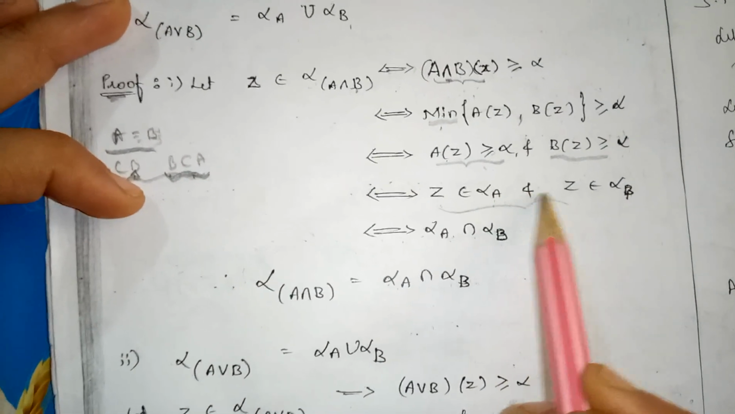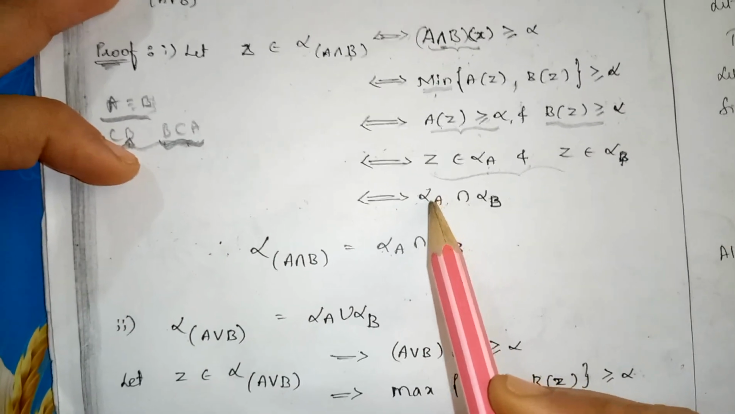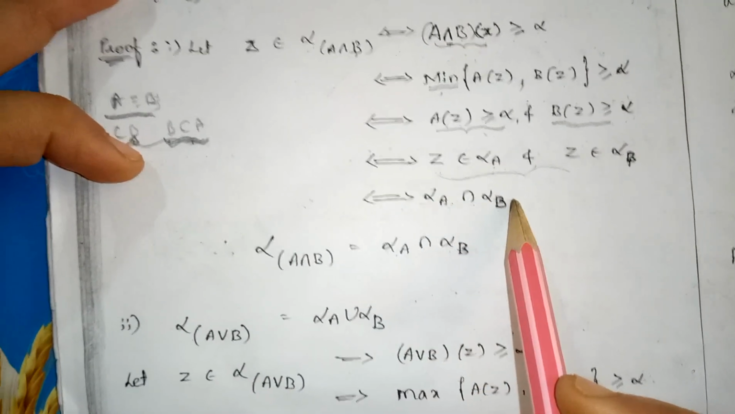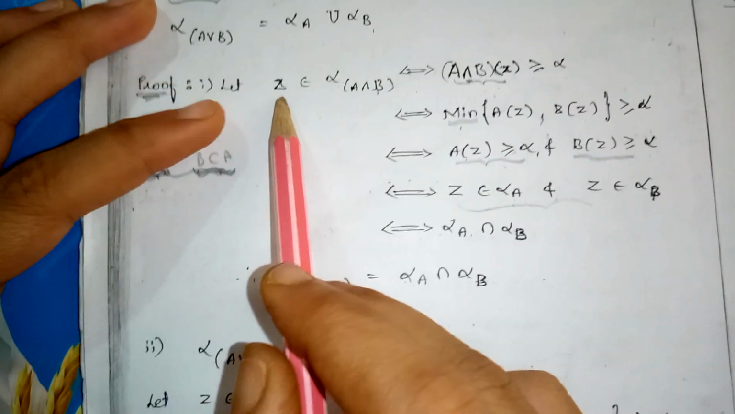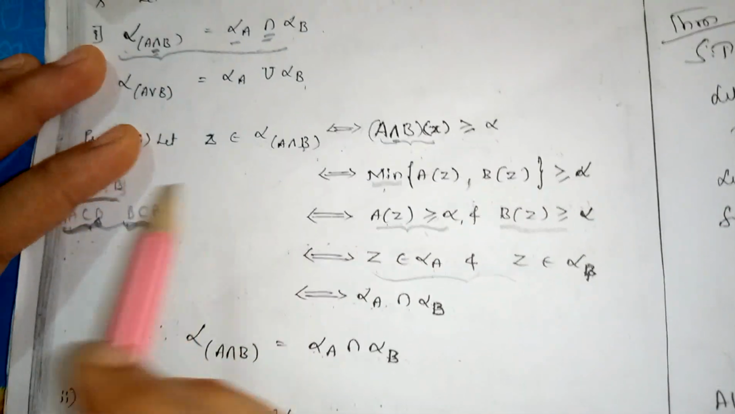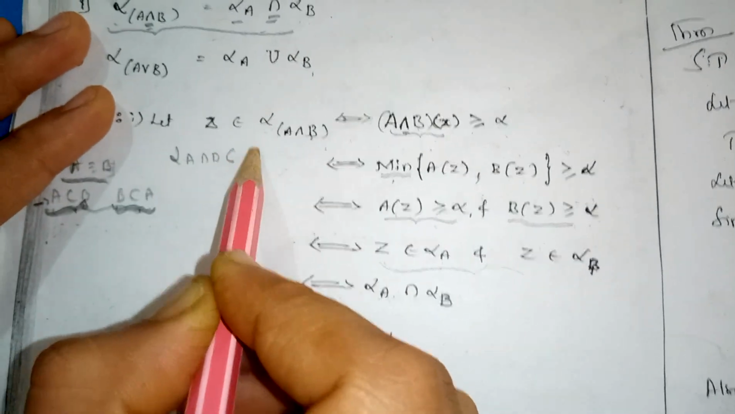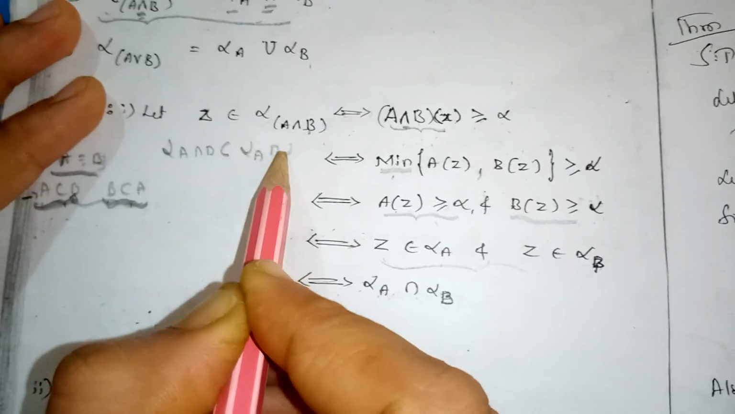Z belongs to alpha A and Z belongs to alpha B. Automatically, by using the definition of intersection, Z belongs to alpha A intersection alpha B. First we have to prove that Z belongs to alpha of A intersection B, and then we have to prove that Z belongs to alpha A intersection alpha B. That is, we have to say that alpha of A intersection B is a subset of alpha A intersection alpha B.